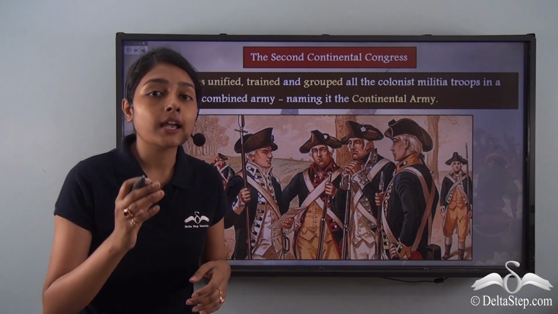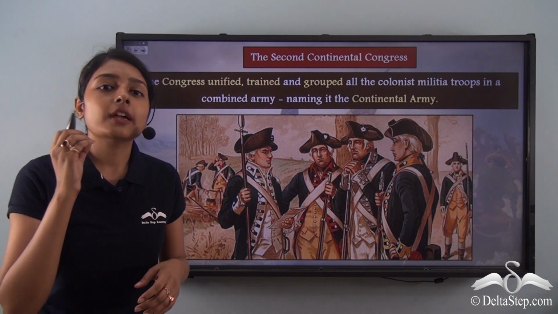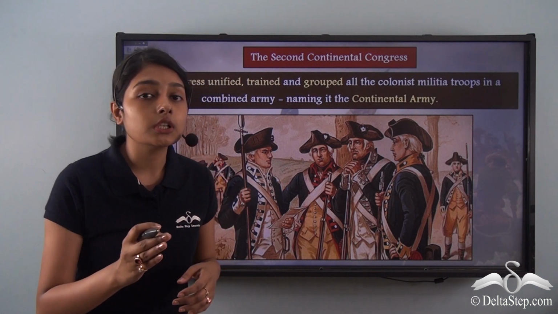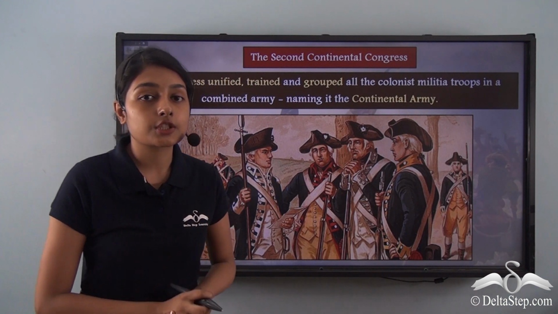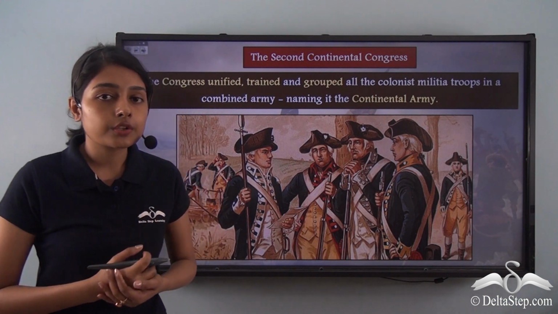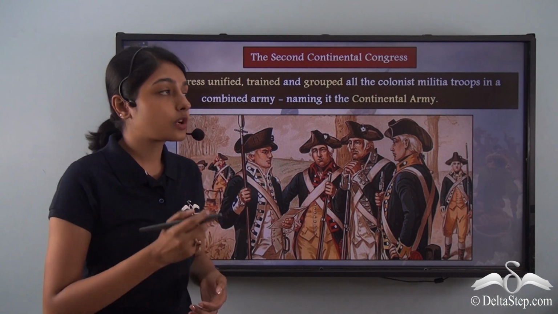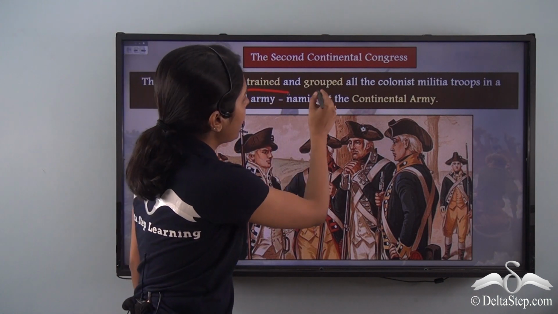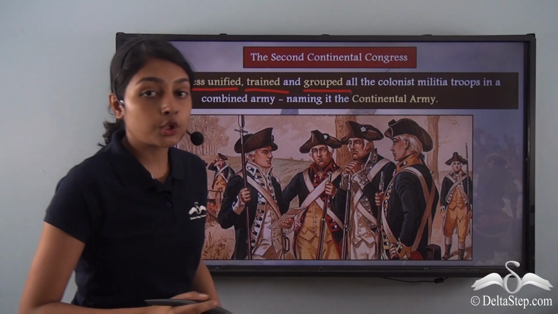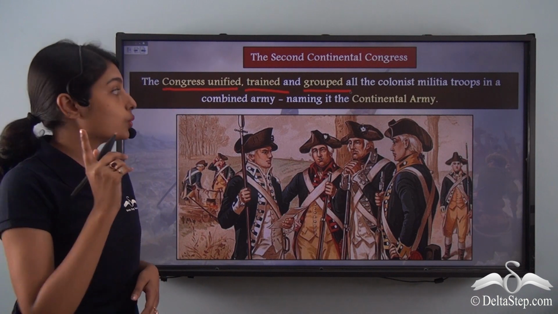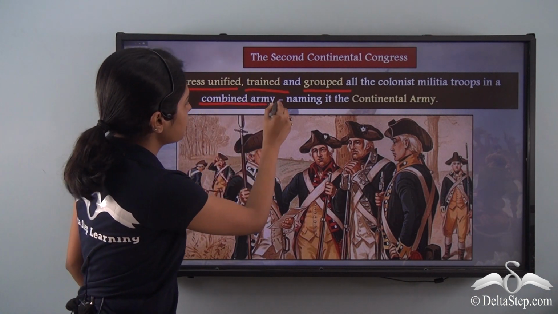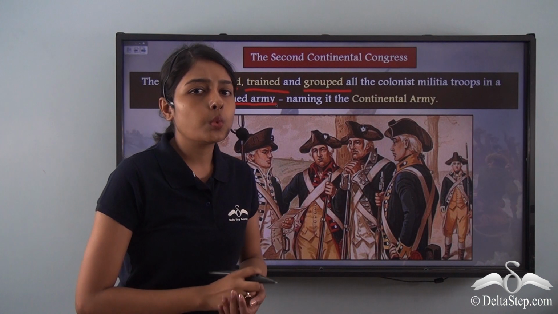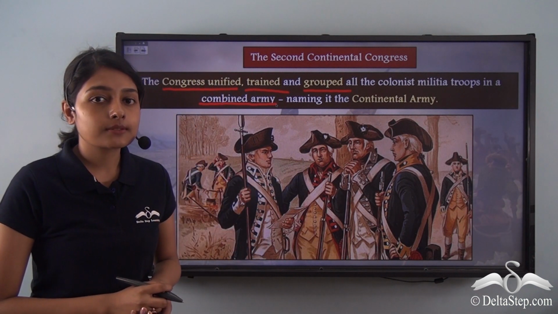To have any kind of army, it is very crucial to have proper organization. What did the Congress do in this regard? The Congress unified, trained and grouped all these colonist militia troops into one combined army. Now, do you know what this combined army was called?